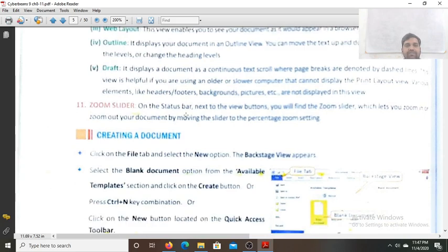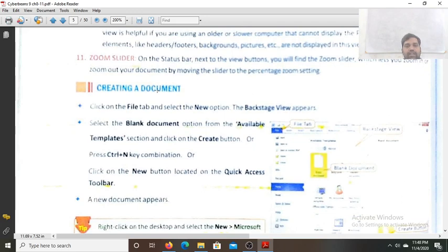Next, the draft. It displays a document as a continuous text scroll where page breaks are denoted by dash lines. This view is helpful if you are using an older or slower computer that cannot display the print layout view, as various elements like headers, footers, backgrounds, and pictures are not displayed in this view.